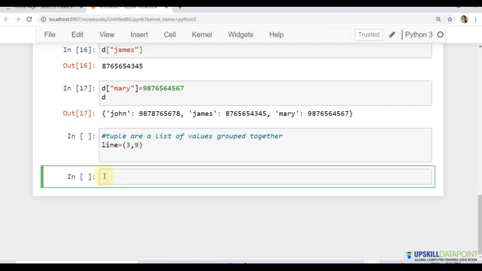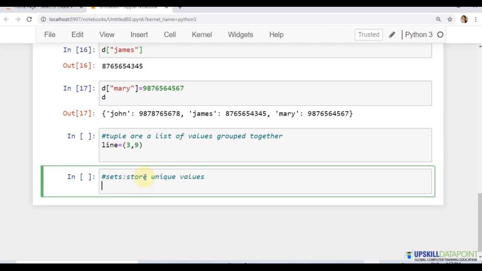Just like lists and tuples, which are standard Python data types that store values in a sequence, there's another data type, sets. Sets are not sequential and cannot have repeated elements, so they store unique values. Say we create a set, and we use the keyword set.